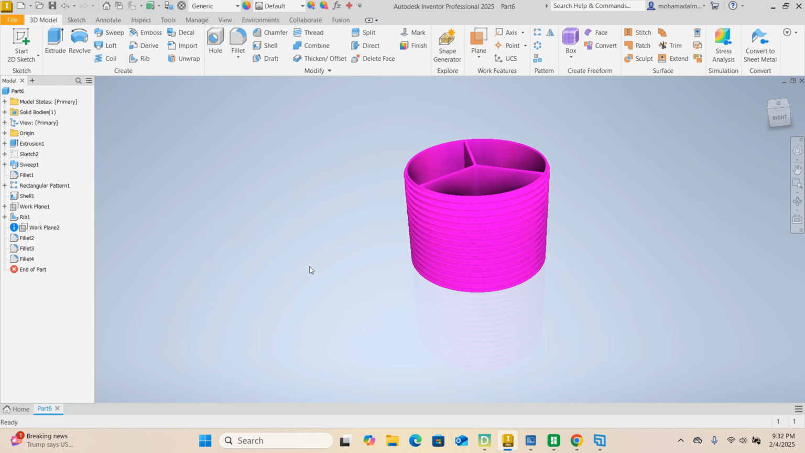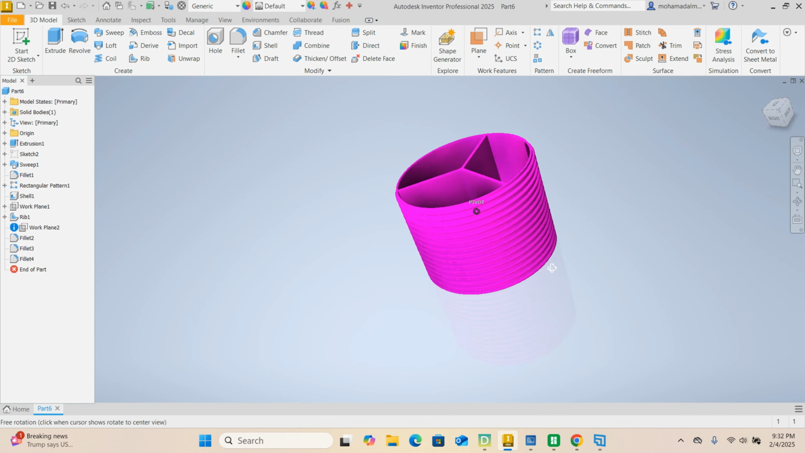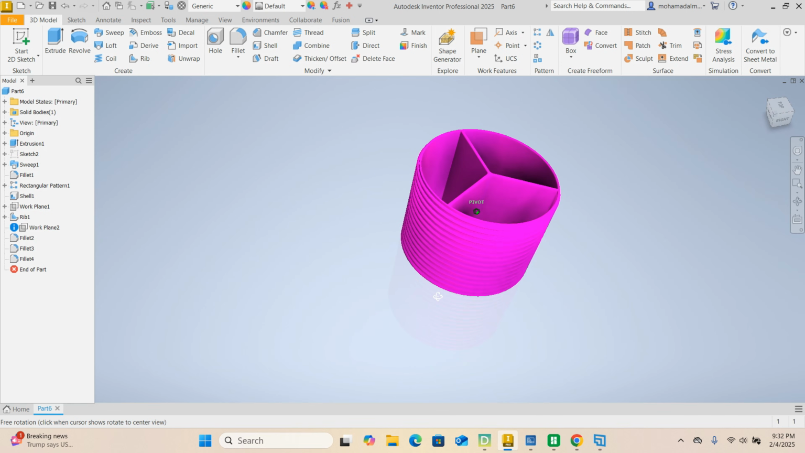Welcome back. We are continuing our practical applications with Autodesk Inventor, and this is exercise number 10. We are designing this modern makeup organizer. This is going to be a very quick one.